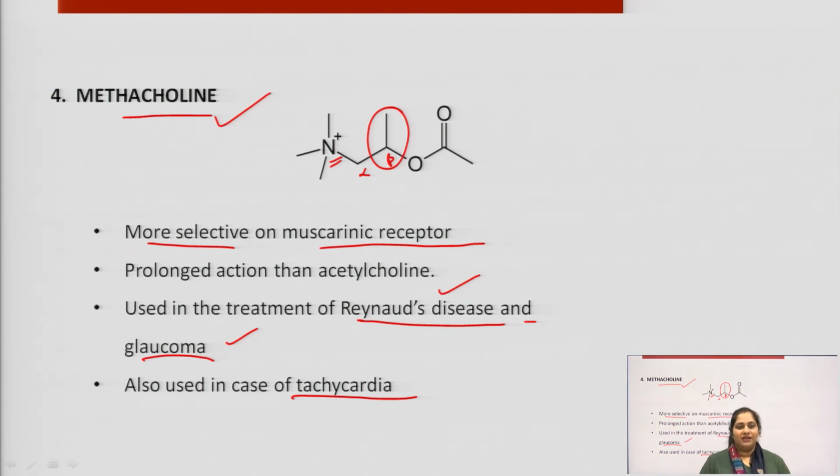To maintain mobility of the fingers, we use methacholine, which acts through the release of nitric oxide. It is also used in the case of tachycardia, as all these drugs are cardiac depressants.